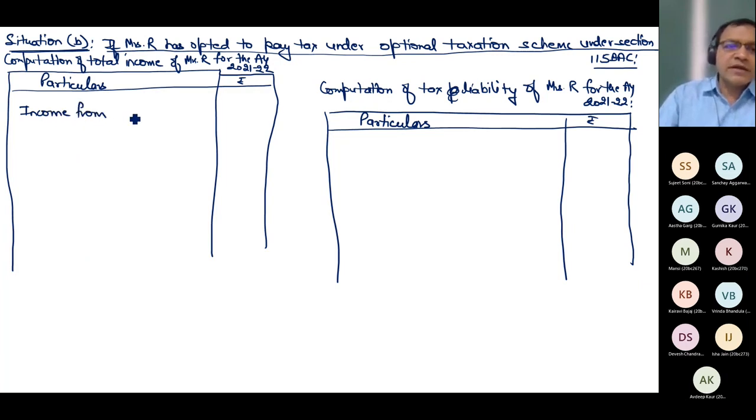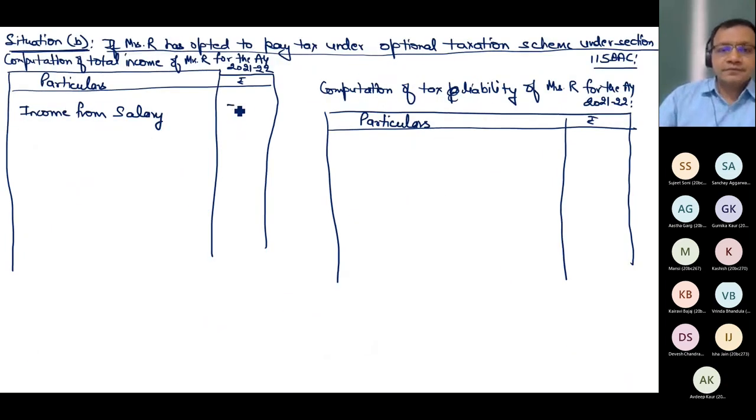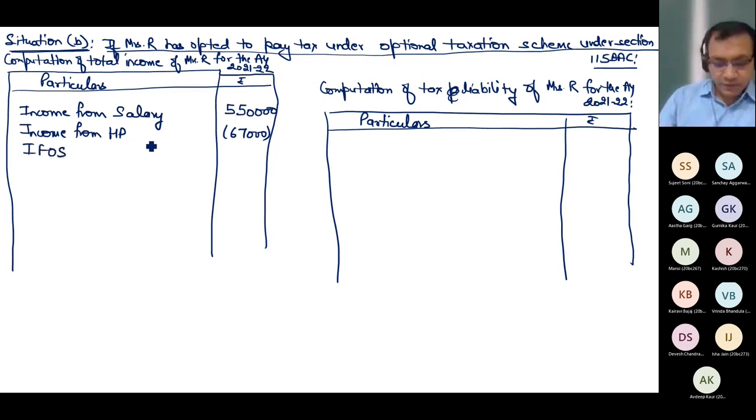So first, income from salary. Can you tell me my salary income? I got 5,50,000. Next, what is my income from HP? Can you tell me my HP income? Minus 67. There is no PGBP, there is no capital gain, but there is income from other sources. It is 9,10,000. It is my gross total income. How much is gross total income? Hurry up, tell me this value. Sir, 13,93.